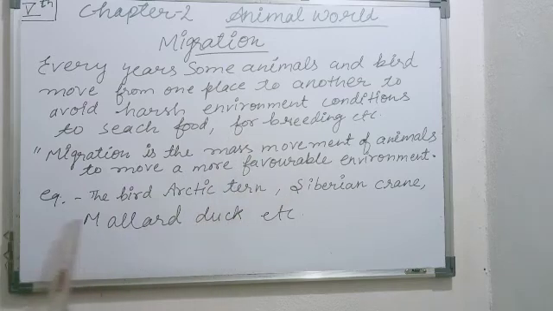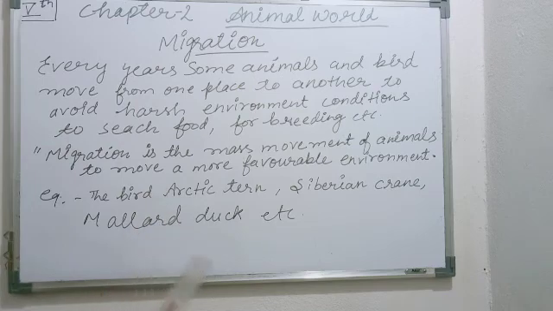For example, take the bird named Arctic tern. They travel a very long distance when the winter season starts. They move from the Arctic circle to the Antarctic circle. At the end of the winter, they move back to the Arctic circle. Now the Siberian crane and mallard duck come back to India every winter for breeding. These are the birds which migrate every year.